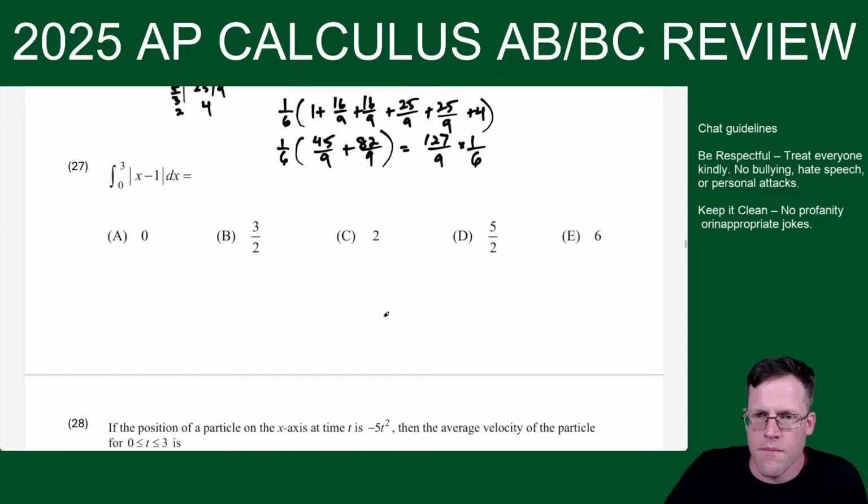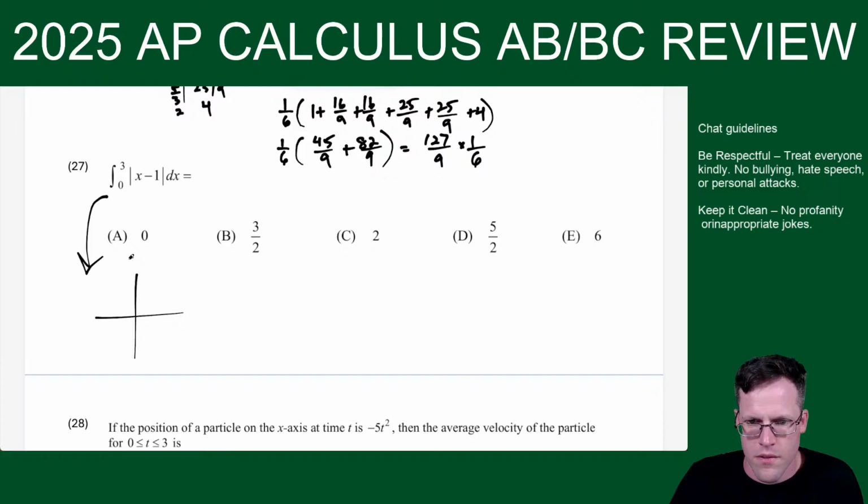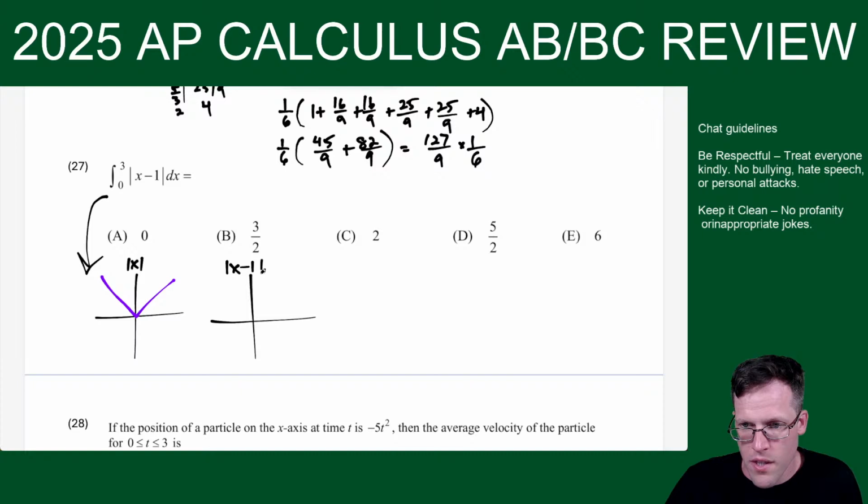All right. Oh, concept. So this absolute value x looks like this. Okay, but the graph of absolute value x minus 1 moves this to the right one. So it goes like this. Okay, the turning point is at 1. And when we want the integral from 0 to 3, that's the area under the curve from here to here. So you see how we get two right triangles? So we're going to use geometry here. We're not actually going to anti-derive this.